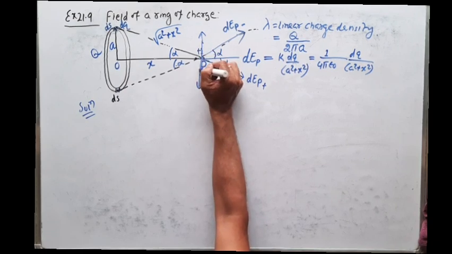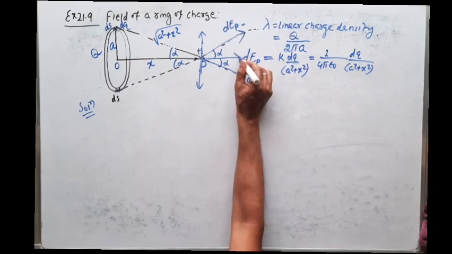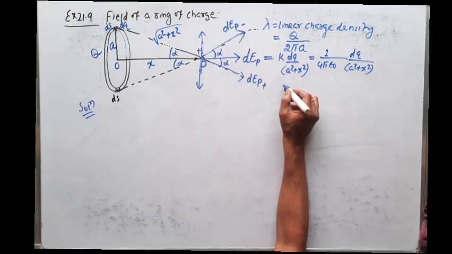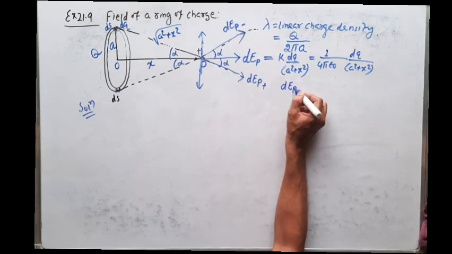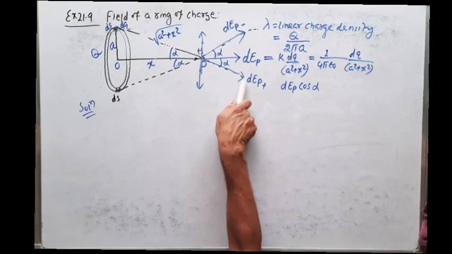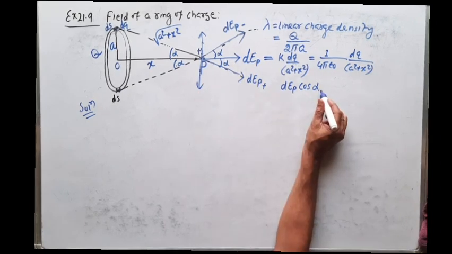So the y components of these two vectors will cancel. Which component will exist? The x component. So what is the x component of this vector? dEp cos alpha. Here also the x component of the other vector will lie along this direction, so that is dEp cos alpha.